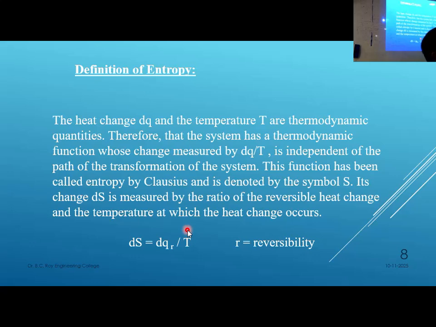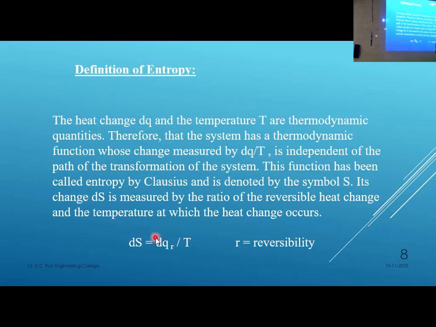Followed me or not? Normally your definition of entropy change is dq reversible by T. Now if you want to make it for irreversible, how do you do it? Because by definition it is reversible. So in that case, you will have to make a cyclic process. In this cyclic process, 3 steps should be reversible and 1 step may be irreversible.